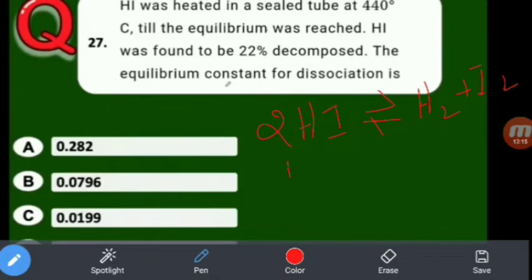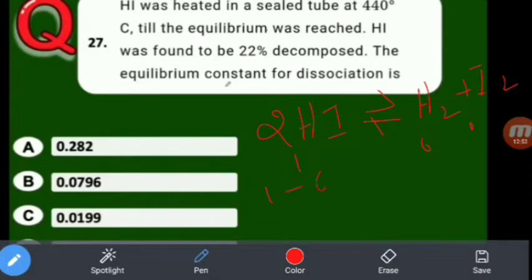For example, take 1 mole of HI, with 0 and 0 for the products. So 1 minus 22%. Percentage means out of 100, so 22 by 100 is nothing but 0.22.